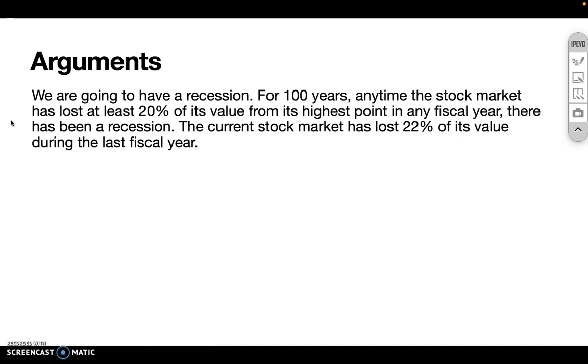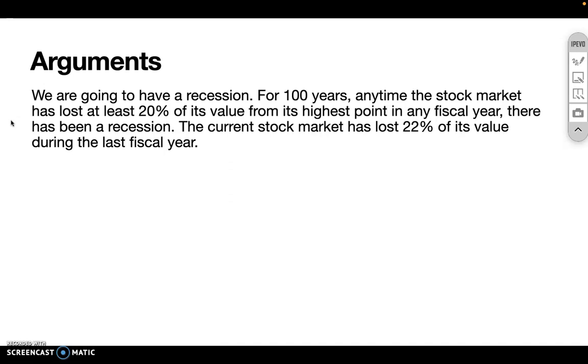A prediction is a kind of probabilistic inductive argument, but we base our ideas about what the future will hold on past events, and that's exactly what's going on here. So what is just given, what is not being defended, is this idea that for 100 years we've seen this phenomenon where if a stock market loses 20% of its value from its highest point within a fiscal year, there's a recession.